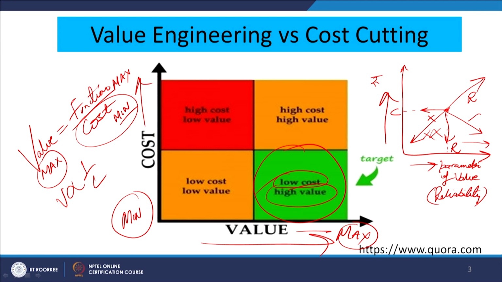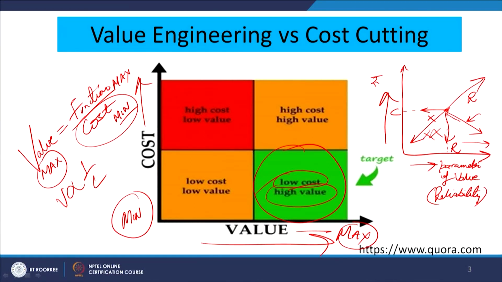So, this is basically the target of the concept of value engineering: the reliability is increasing on the x axis, and the cost on the y axis is also reducing. So, this can be our target area, where the reliability is increasing and the cost is decreasing.